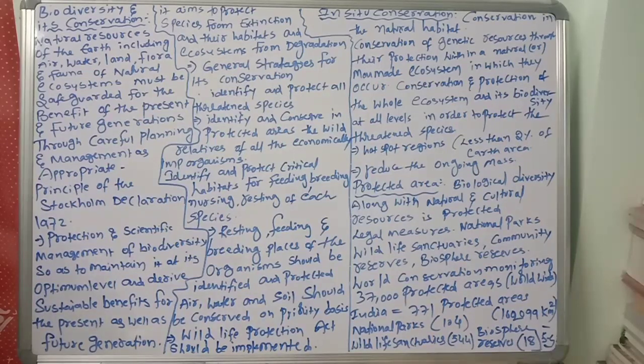This is a principle of the Stockholm Declaration, 1972. What is this one? Observe very carefully.